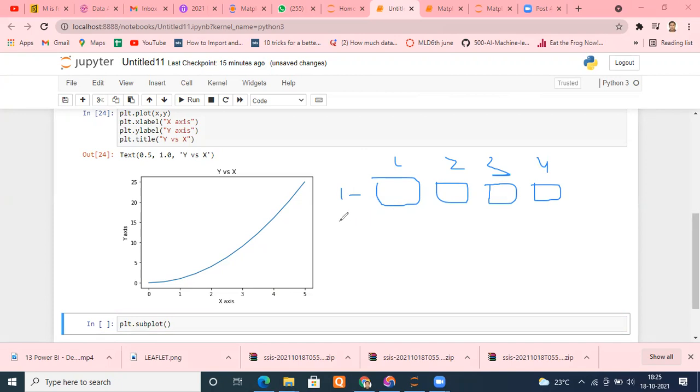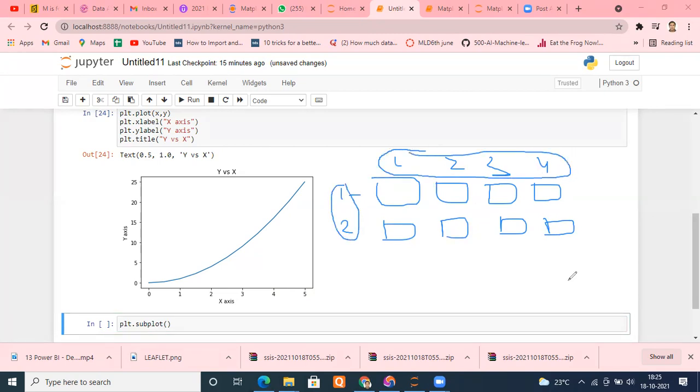Okay, so understand what I mean by rows and columns here. Suppose I need 8 graphs. So how many rows will I need? Again 2, 5th, 6th, 7th, 8th. If you want 8 graphs this way, then you have to type number of rows are 2 and number of columns are 4. But the same 8 you can get this way also. You can have 4 rows, but 2 columns. First graph, second graph, third graph, fourth graph, fifth graph, sixth graph, seventh graph, eighth graph.